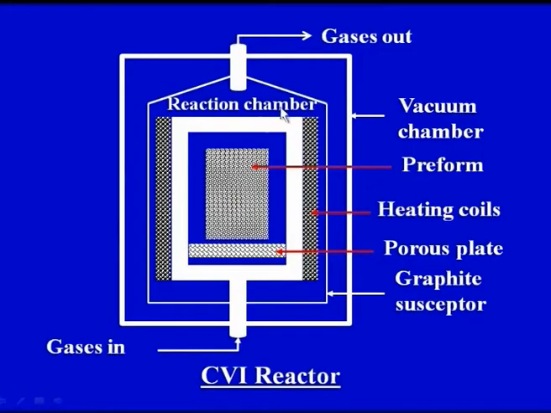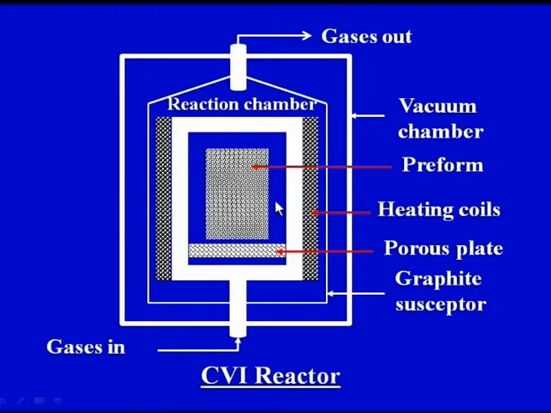Now let us look at this diagram, which has been incorporated into the slides. Here you can see a better diagram. We have the gases in, we have the gases out, so the vapors come in here and go out from here.